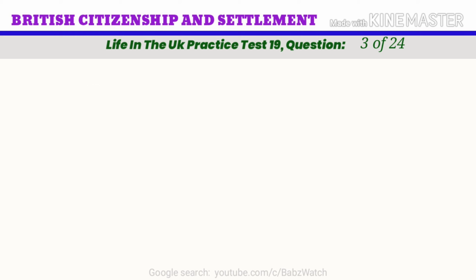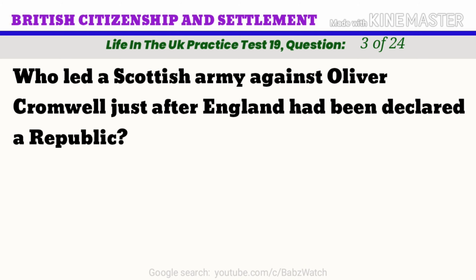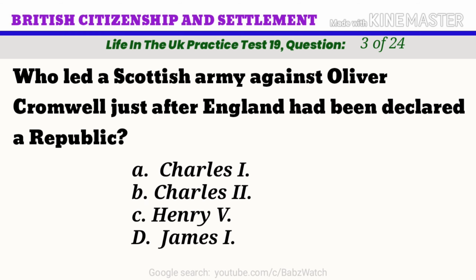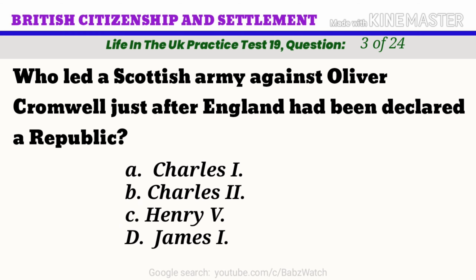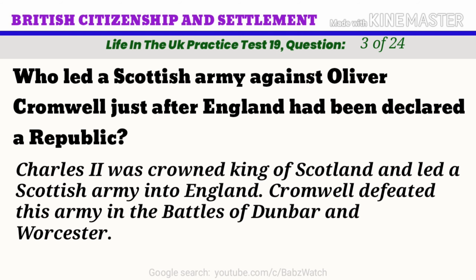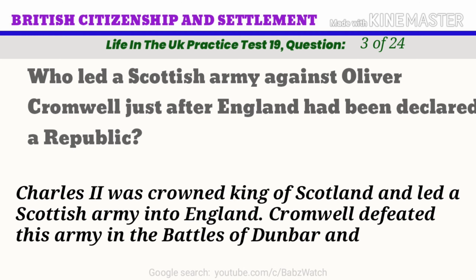Life in the UK practice test. Question 3 of 24. Who led a Scottish army against Oliver Cromwell just after England had been declared a republic? A. Charles I. B. Charles II. C. Henry VII. D. James I. The correct answer is B. Charles II. Charles II was crowned King of Scotland and led a Scottish army into England. Cromwell defeated this army in the battles of Dunbar and Worcester.